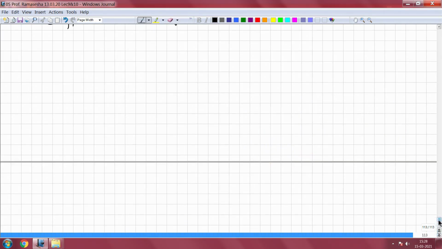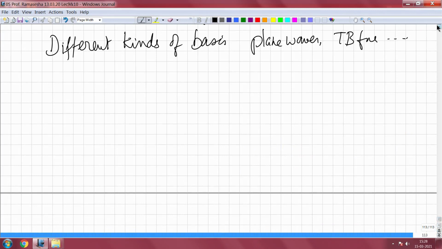Now, having said that, we need to construct the Hamiltonian for every value of k. So, if you look at the Hamiltonian, it has got the periodicity of the lattice. So, which means that you have psi k h crystal psi k prime, where h is the crystal Hamiltonian, which can be simplified, because you put a condition on k and k prime, because the potential is periodic. So, the Hamiltonian is also periodic.